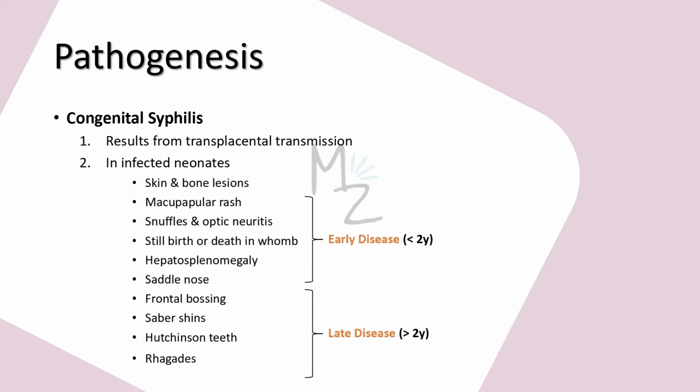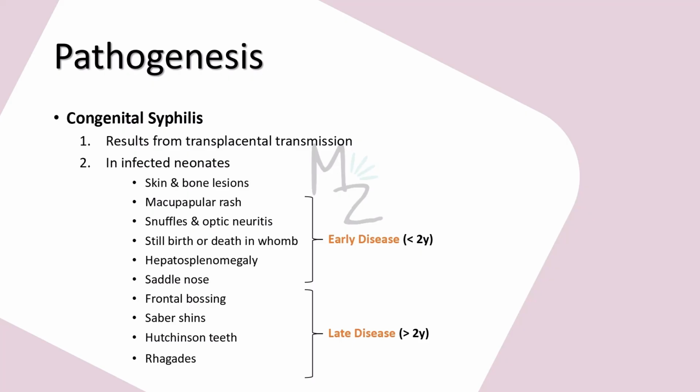Now let's talk about the second type of syphilis, that is congenital syphilis. That results from transplacental transmission, either in utero during gestation or while birth through the vagina. Congenital syphilis also has two stages. Either the baby will be stillborn or will be dead in the womb.